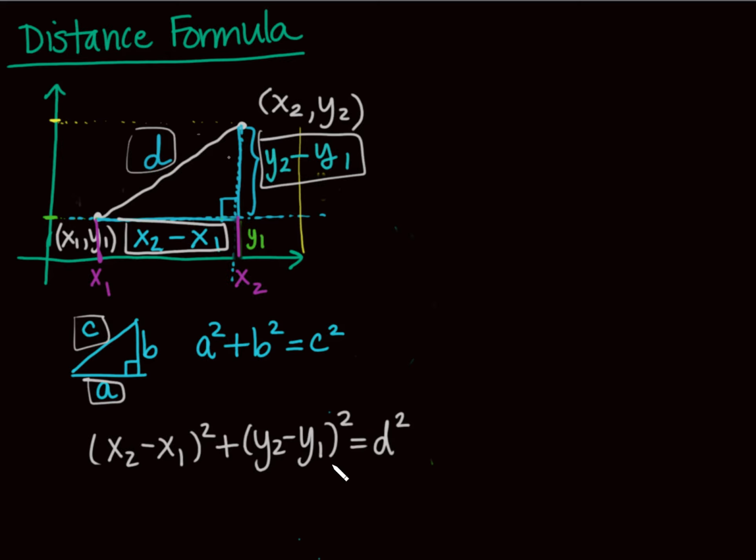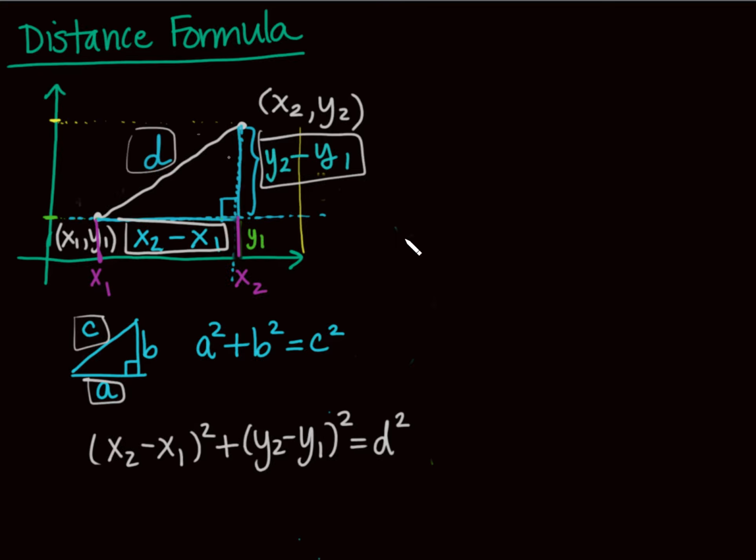Remember, when you bring in a square root, normally we have to bring in a plus or a minus. However, I challenge you to go to Home Depot and ask for negative 4 feet of fencing or whatever you need. Negatives don't really make sense when we're talking about distance. We can talk about negatives maybe when we're talking about displacement or something like that, but we're just worrying about distance.